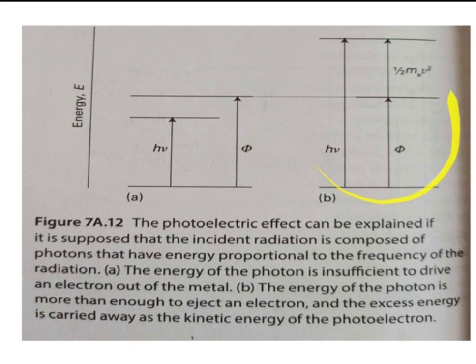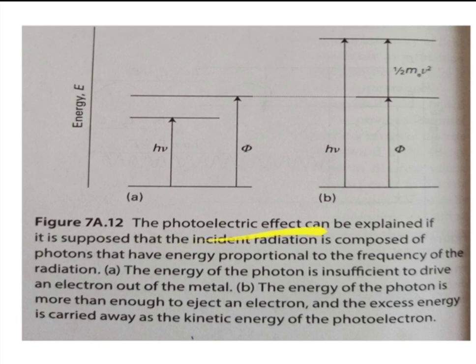So, consider the second diagram. Here is the h nu. H nu is the energy of the incident photon, which is much higher. To remove the photoelectron from the metal surface, it is sufficient. And this phi is the work function or the threshold energy which is required for the removal of the photoelectron from the metal surface. And this one is the kinetic energy, half m v square. So, simply h nu is greater than phi. So, this is the favorable condition for the photoelectric effect.